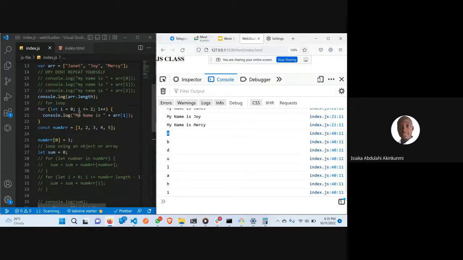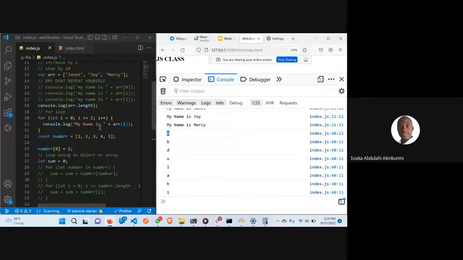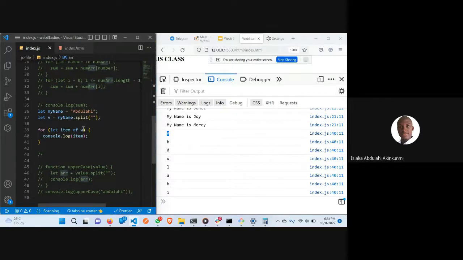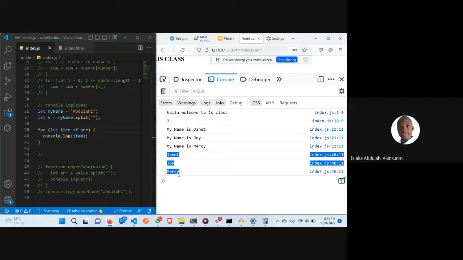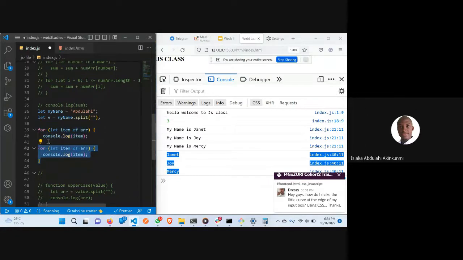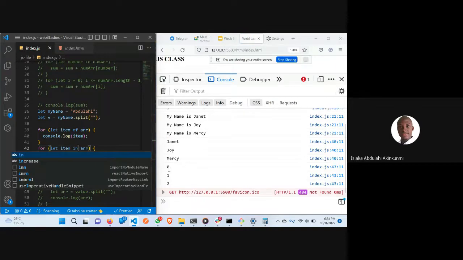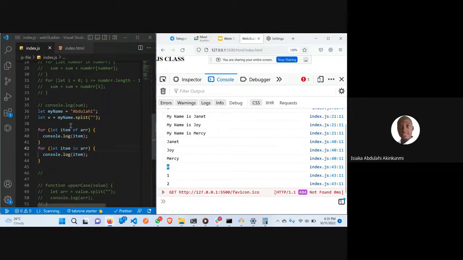So now let's go back to our array. We know we are using an index of something like this. But now if you come here and use this, instead of it returning index 1, 2, 3, it's now returning each name. So this is the difference. If I'm using in, the in will return the index, while the of returns the item itself. Is that clear?